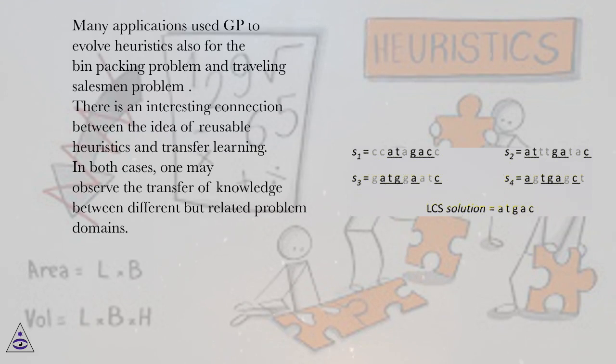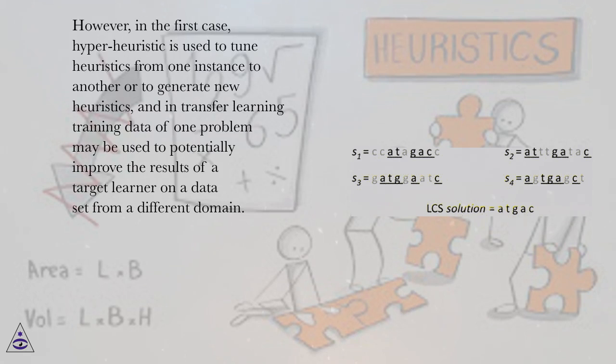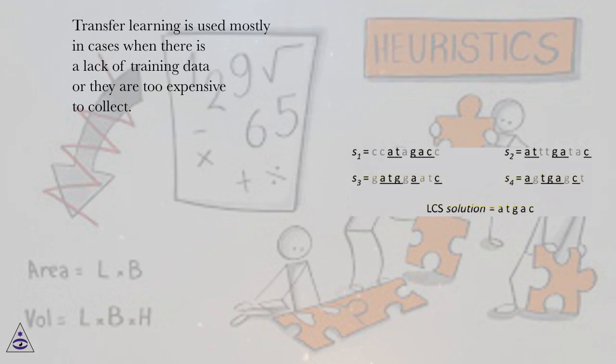There is an interesting connection between the idea of reusable heuristics and transfer learning. In both cases, one may observe the transfer of knowledge between different but related problem domains. However, in the first case, hyperheuristic is used to tune heuristics from one instance to another or to generate new heuristics, and in transfer learning training data of one problem may be used to potentially improve the results of a target learner on a data set from a different domain. Transfer learning is used mostly in cases when there is a lack of training data or they are too expensive to collect.